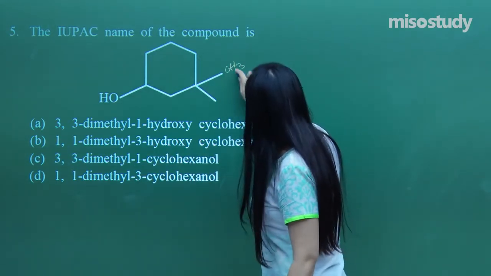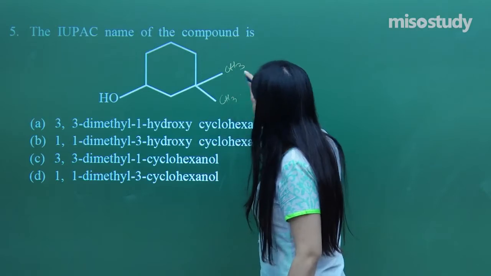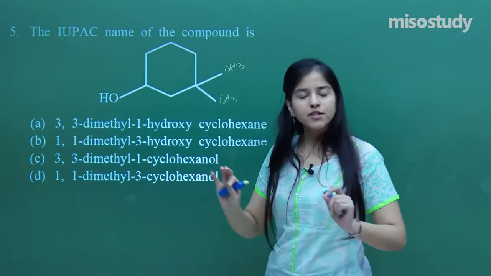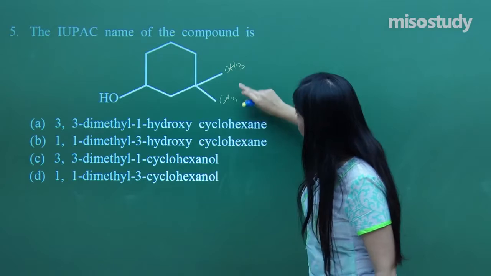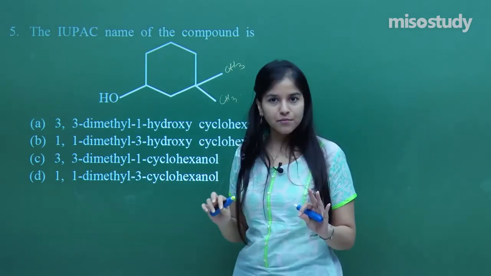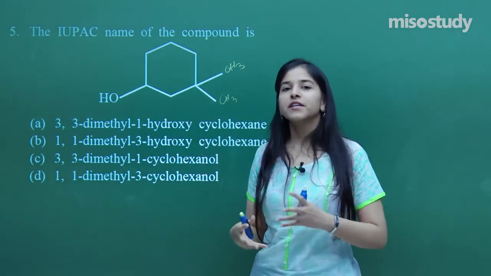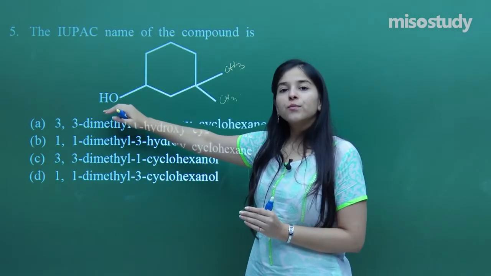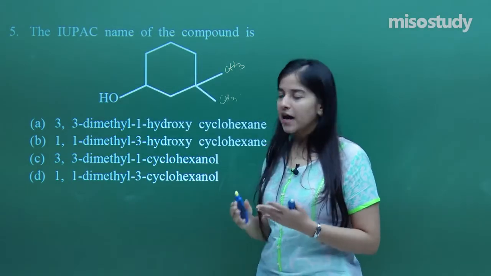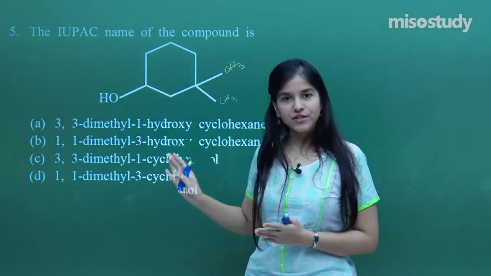So every time if you are finding confusion to analyze the bond line formula, just try to put the type of groups which are present over. So CH3, CH3, that means 2 methyls are present, and as per the preference order, again I am saying the functional group will be on the higher side as compared to the substituents which are attached.